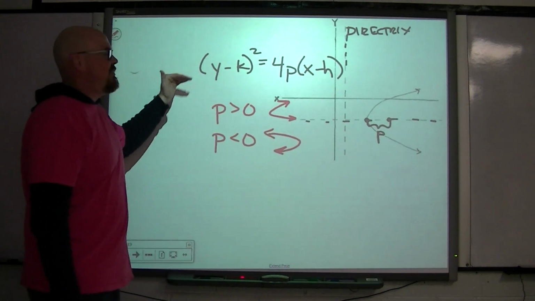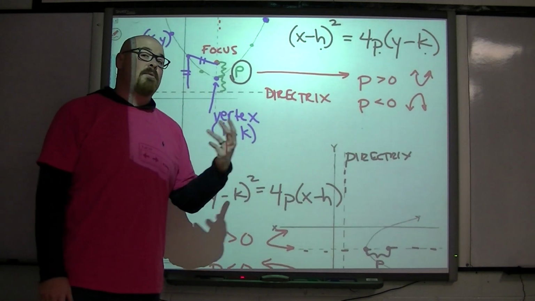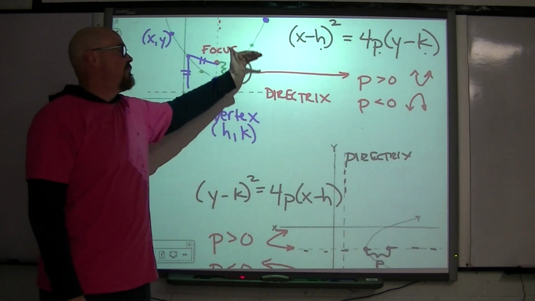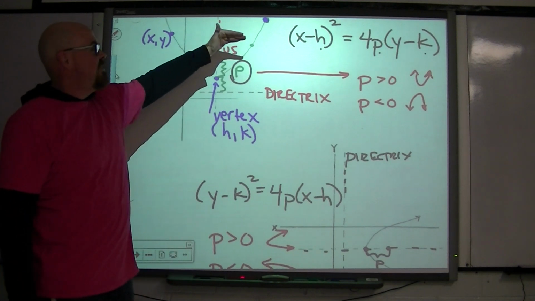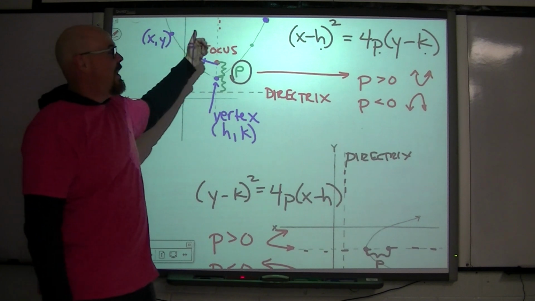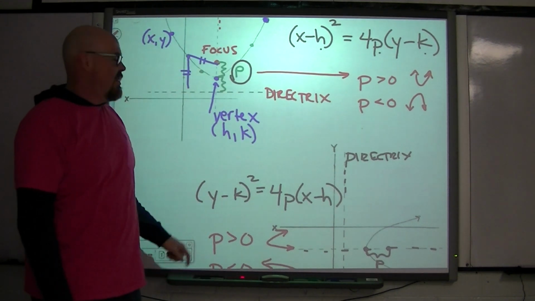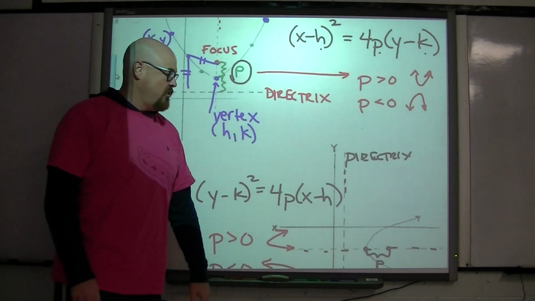Okay, so here are our standard forms for parabolas. Notice I'm not saying the standard form of a quadratic. I'm saying the standard form of a parabola. It's different. You'll have to know this going forward. And then we've got everything listed in terms of what matters for what. The points are x and y. The p-value is the distance from the vertex to the focus. We've got two different formats for these parabolas. Now it's time to put this stuff to use.